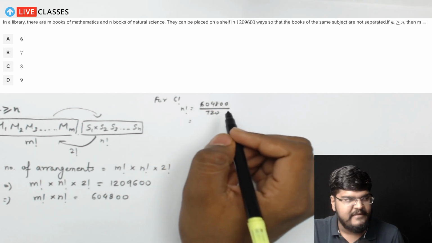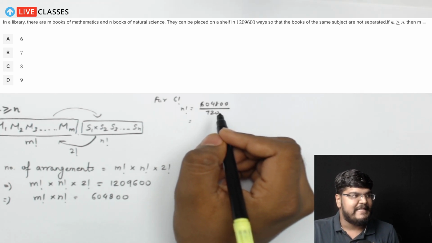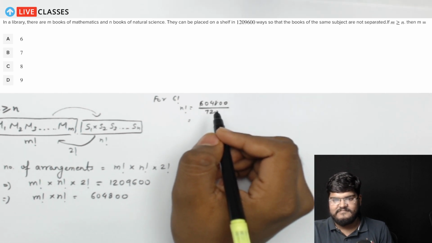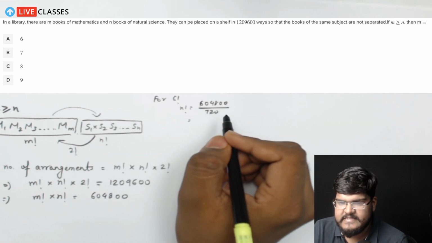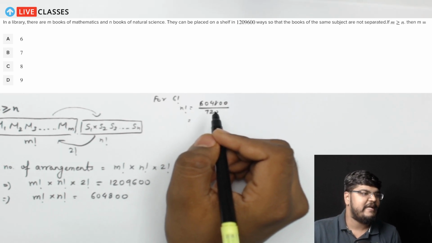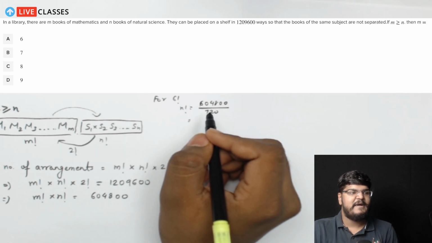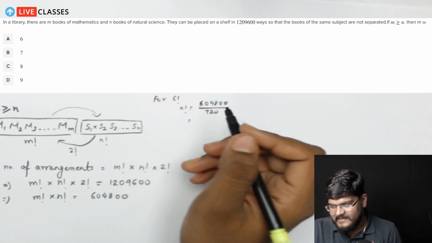Now when you will solve it, the answer that you are going to get, tell me what will it be? 604800 divided by 720. Hurry up guys, I'm waiting for the answers in the comments. 604800 divided by 720. Yes, that is correct.